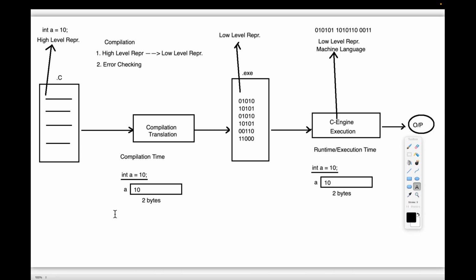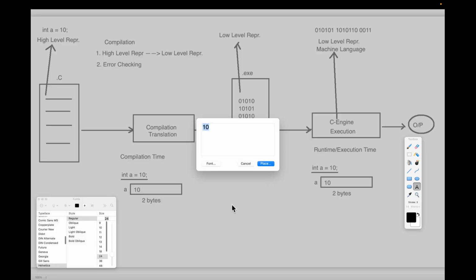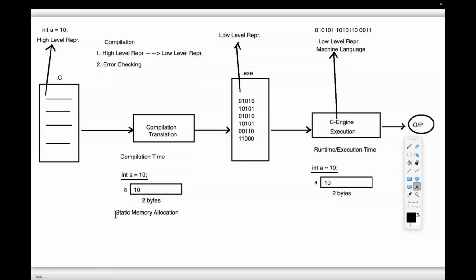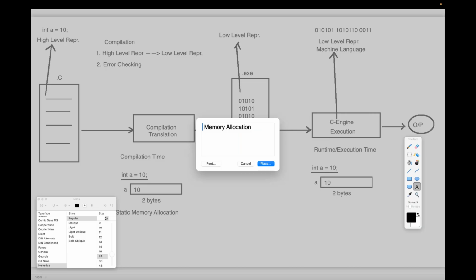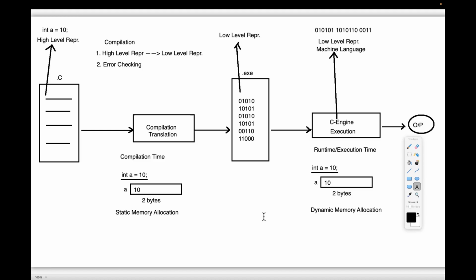If the memory allocation is provided for the data at compilation time, then that memory allocation is called static memory allocation.